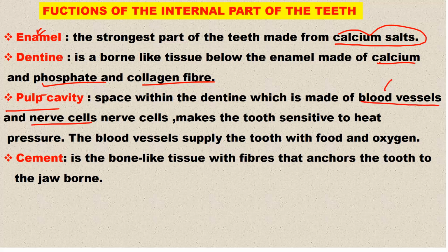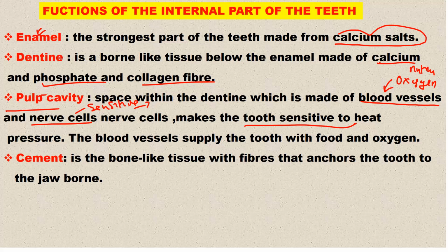The blood vessels supply the tooth with oxygen and nutrients. The nerve cells are for sensitivity, so the tooth becomes sensitive to pressure and high temperature.